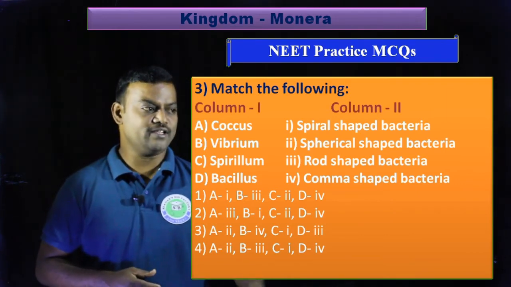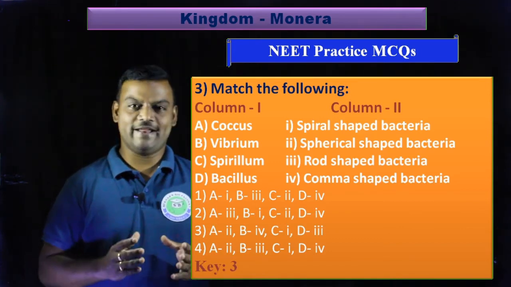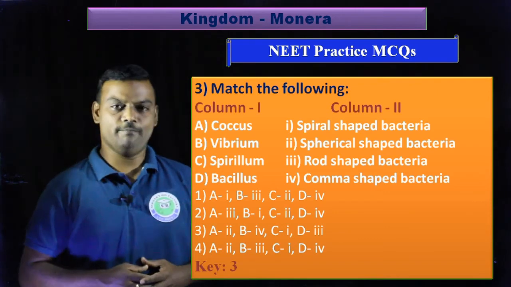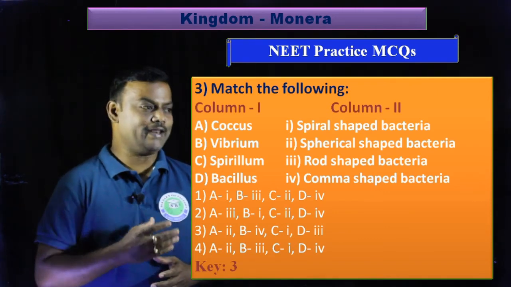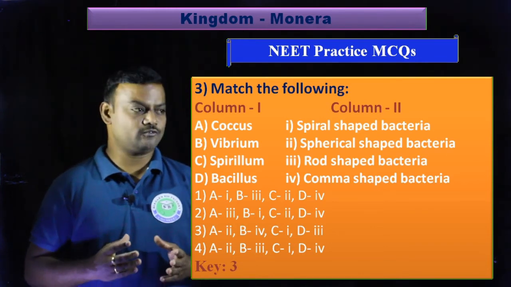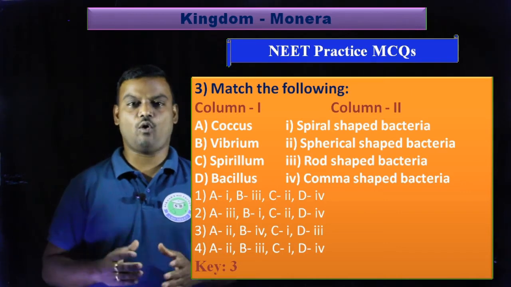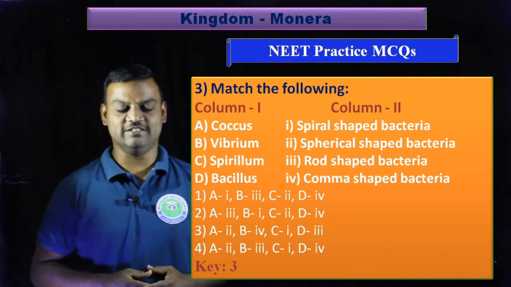Here the correct option is the third option. Coccus is a spherical shaped or round shaped bacteria. The second one, Vibrio, is a comma shaped bacteria. Spirillum is a spiral shaped bacteria. And the fourth one, Bacillus, is a rod shaped bacteria. That's why the third option is the correct matching here.